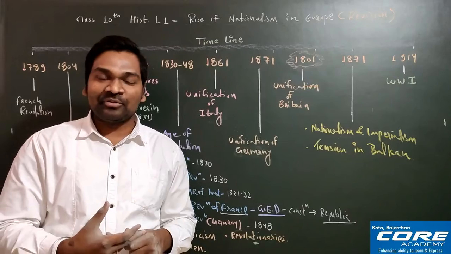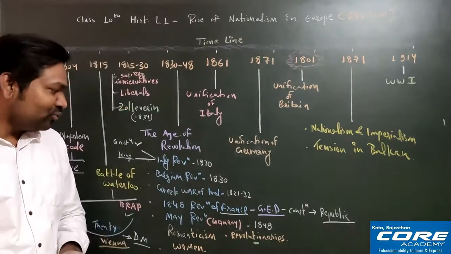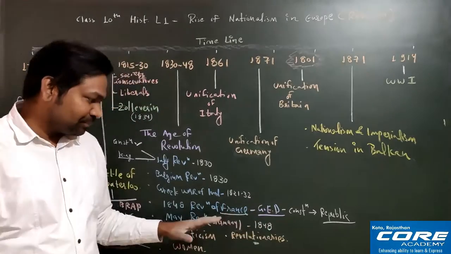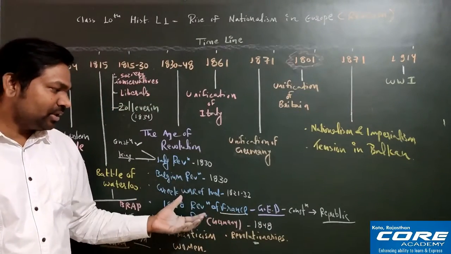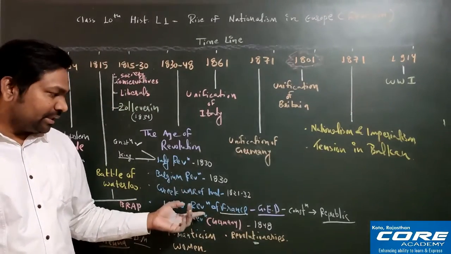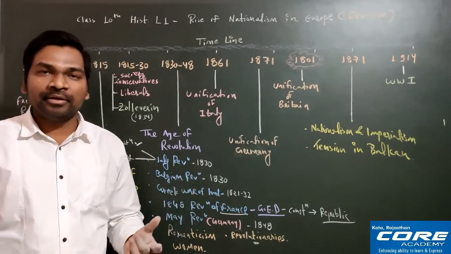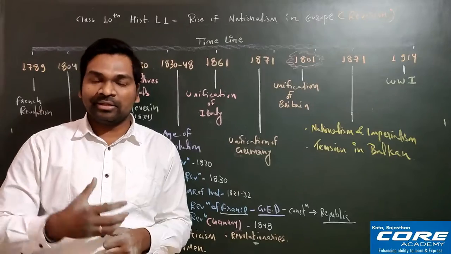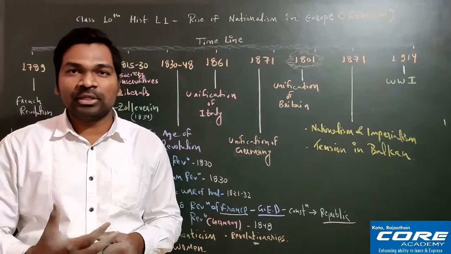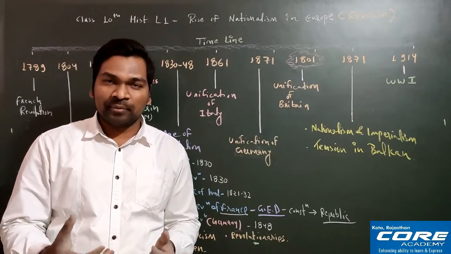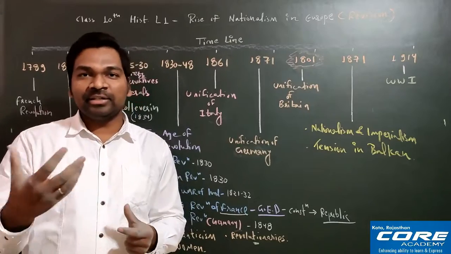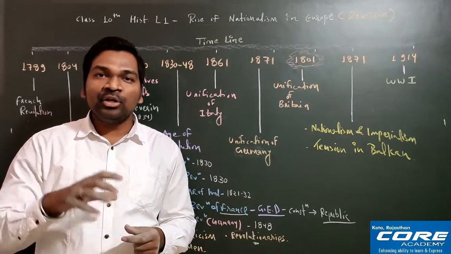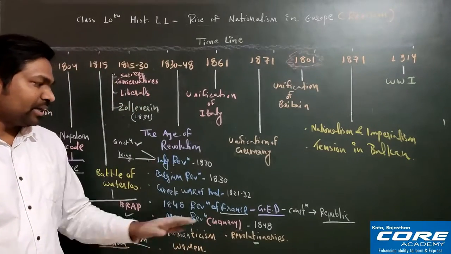So with the support of the army, the entire movement of this 1848 revolution was suppressed. And there was one more reason behind the easy suppression: in this Frankfurt Parliament, the members were from various backgrounds. The rich were also there, the middle class were also there, the poor were also there. So all were demanding different things. Since they were demanding different things, unity was missing in this Frankfurt Parliament.